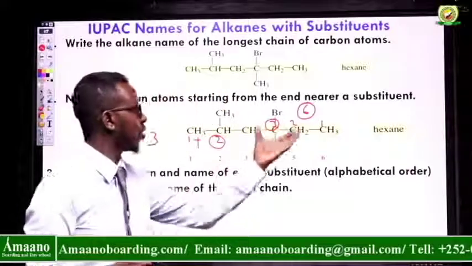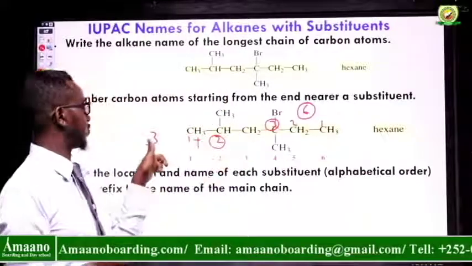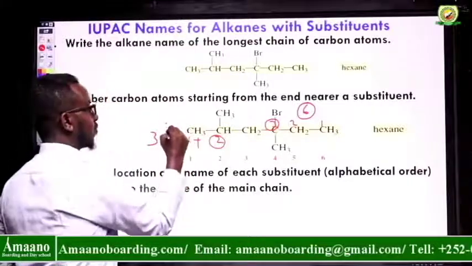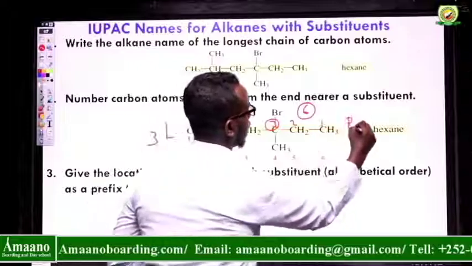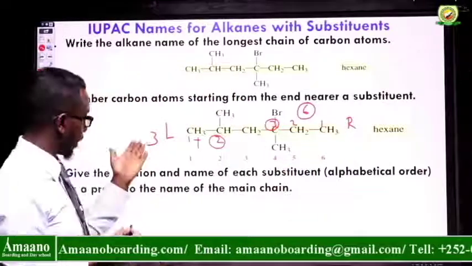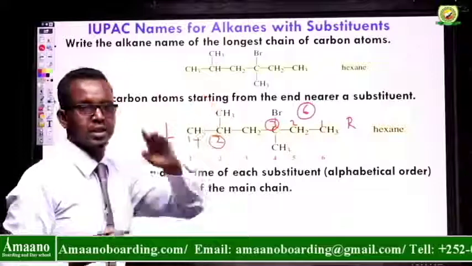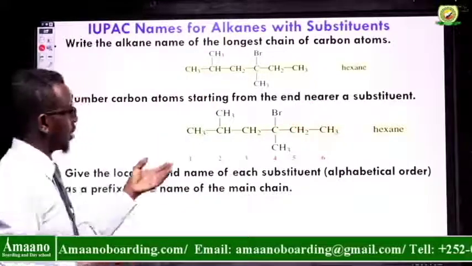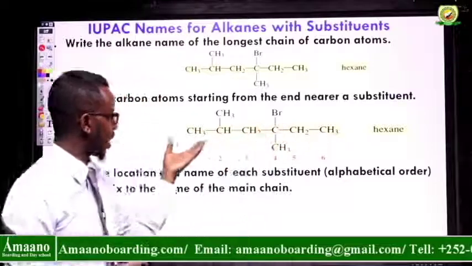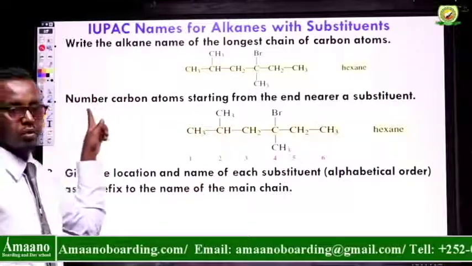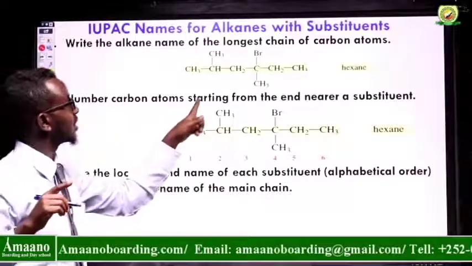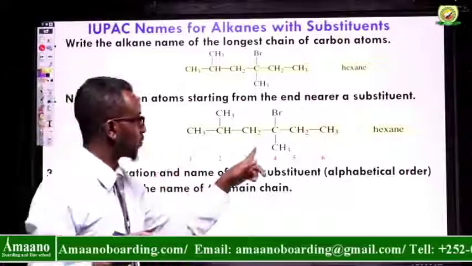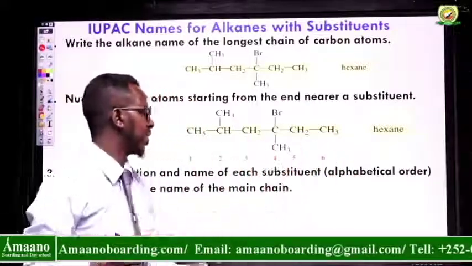So which summation is lower? This is 6 and this is 3. 3 is lower. So you choose 3. Shall I start from left to right or right to left? Which side is correct? We can start from left to right. So that's the correct one. Now rule number 2 says number carbon atoms starting from the end near the substituent, near the side chain. So we start from here because of the lowest summation.